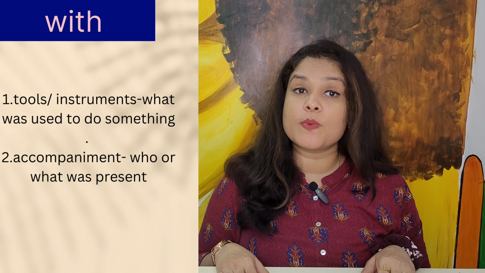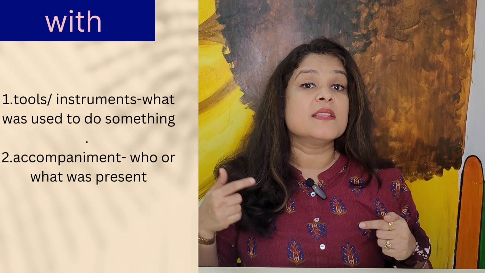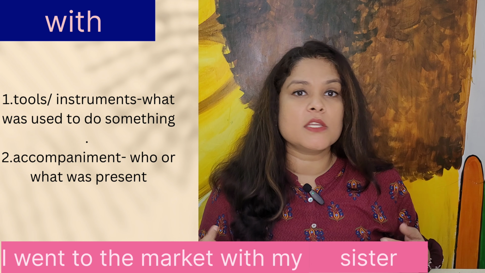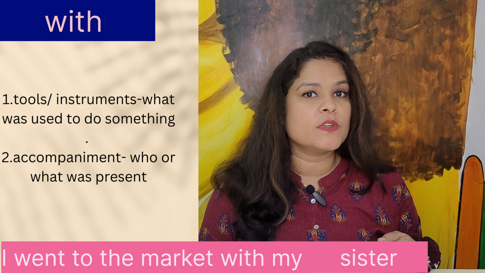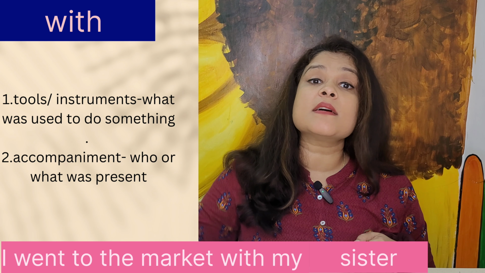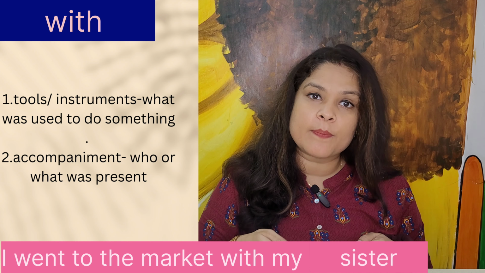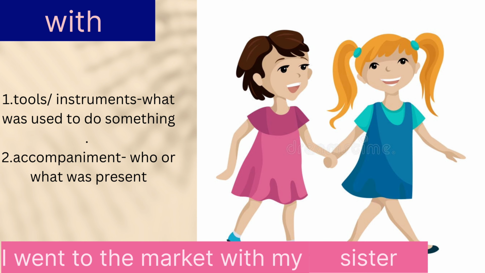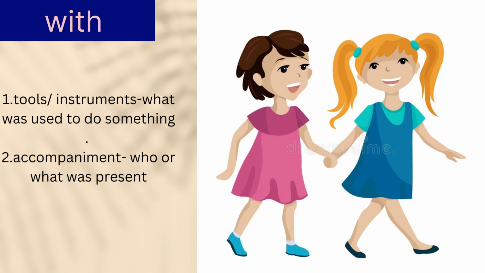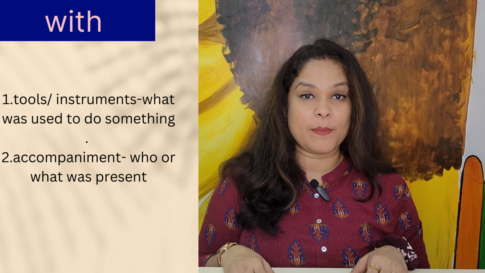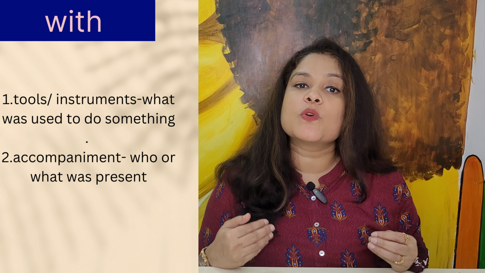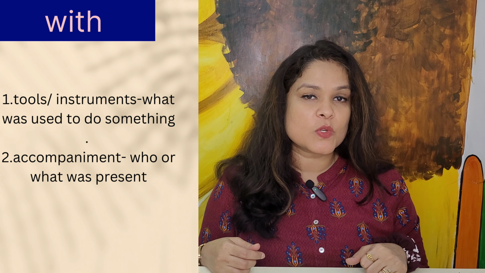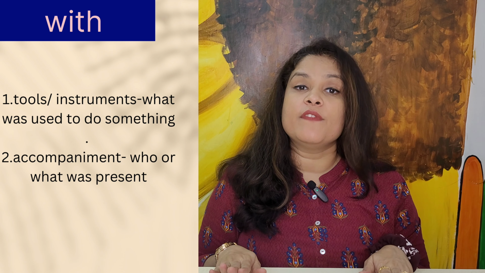With is also used when we talk about accompaniment, which means somebody accompanies you. Like, I went to the market with my sister. Here my sister is accompanying me. She's going with me, so we are going together. In that case also we use with. One more sentence: he came with a smile. Here he is being accompanied by the brightest of smiles that he has. So in these cases also we use with.